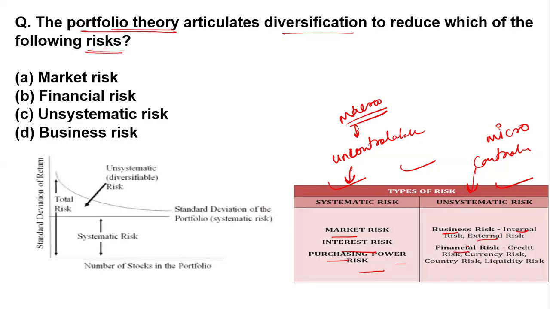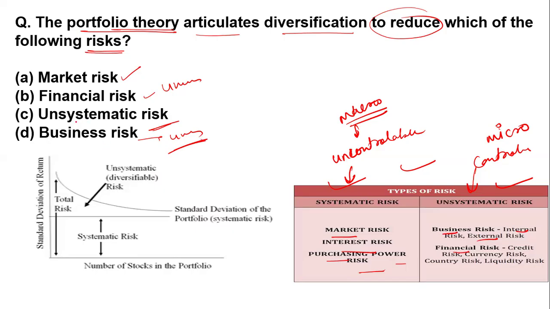Now, in portfolio theory, diversification is articulated to reduce which risk? Why do we use a portfolio? Portfolios are used to reduce the risk which is in our control. Systematic risk is uncontrollable, and market risk is a systematic risk. Financial risk is an unsystematic risk, and business risk is also unsystematic. Due to a portfolio, we can diversify and reduce our risk.